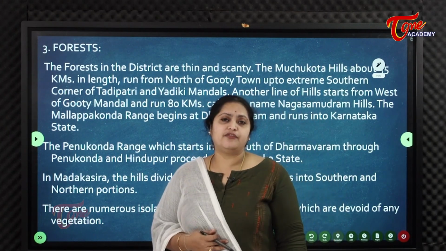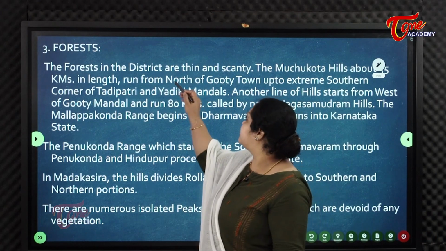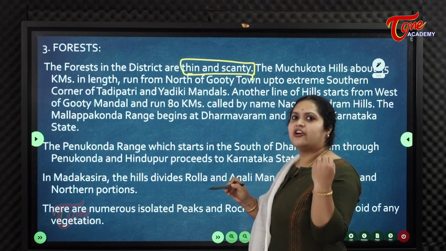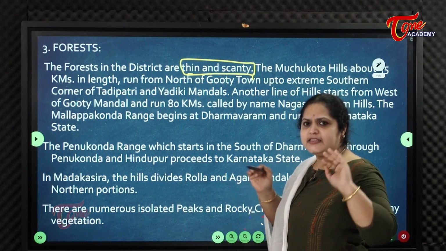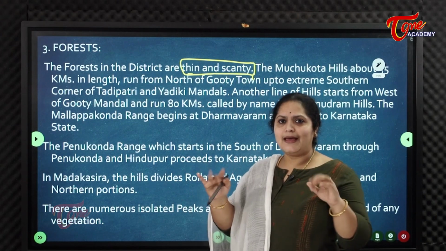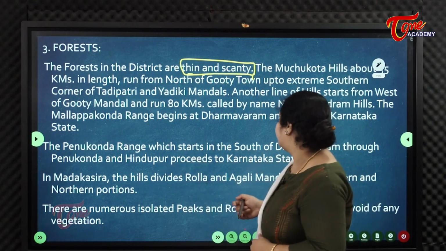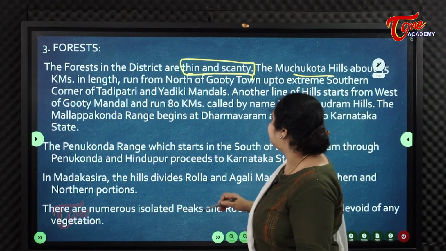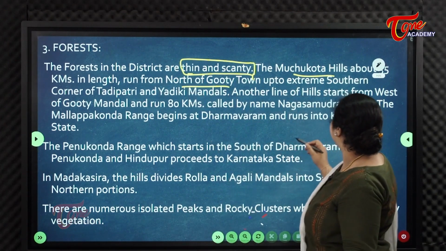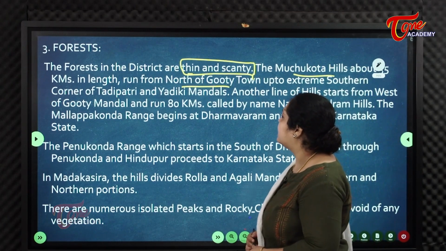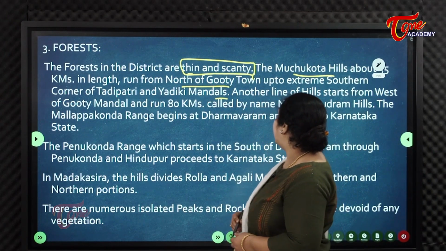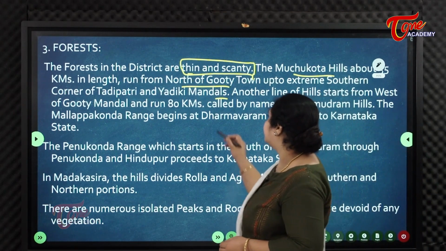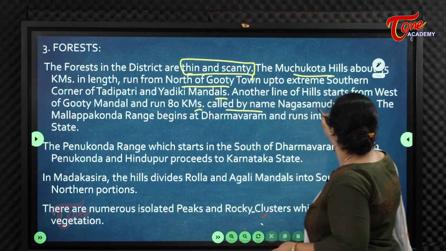Next one is forest. What kind of forest do we find in this district? The forests in the district are thin and scanty. Hardly any forest cover. If there is any forest area, it is very thin and scanty. The Muchukota hills, about 35 kilometers in length, run from north of Gooty town up to the extreme southern corner of Tadipatri and Yediki mandals. Another line of hills starts from west of Gooty mandal and runs 80 kilometers, called the Nagasamudram Hills.